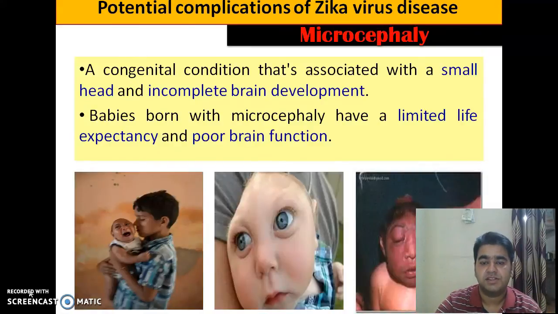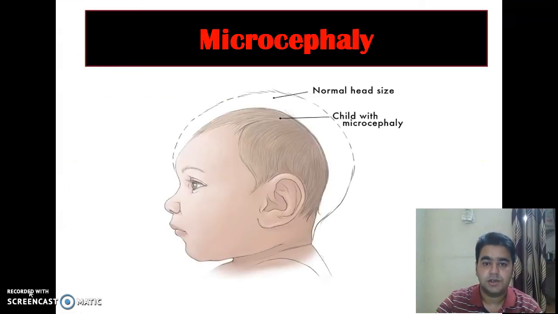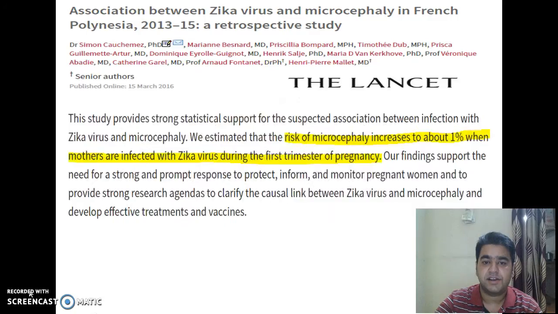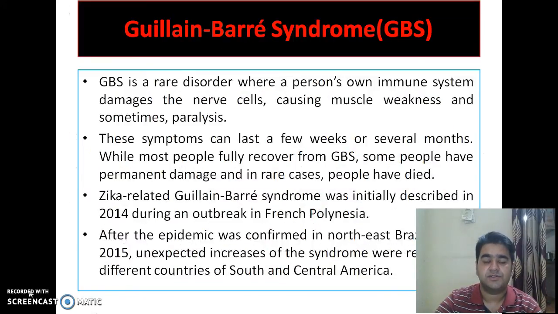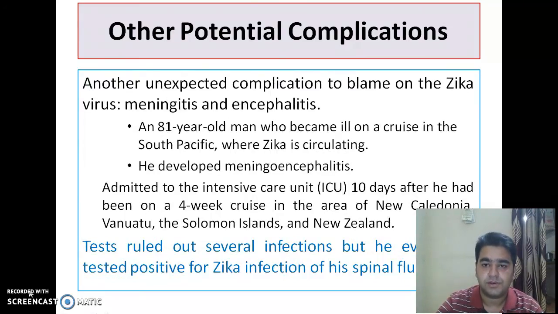Potential complications of Zika virus mainly include microcephaly and Guillain-Barré syndrome. Microcephaly is a congenital condition that is associated with a small head and incomplete brain development. This is the figure showing a child with microcephaly. These are some of the evidence showing microcephaly as a potential complication, and another is Guillain-Barré syndrome, which is a rare disorder where a person's own immune system damages the nerve cells, causing muscle weakness and sometimes paralysis. Other potential complications include meningoencephalitis and meningitis, for which some case studies have also been found.